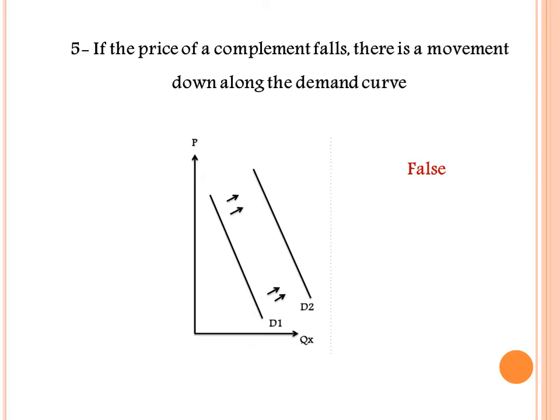While when the price of the same product decreases, in this case, there is a movement down along the demand curve. But in our case, when the price of complements falls or decreases, the whole demand curve would shift rightward or upward.